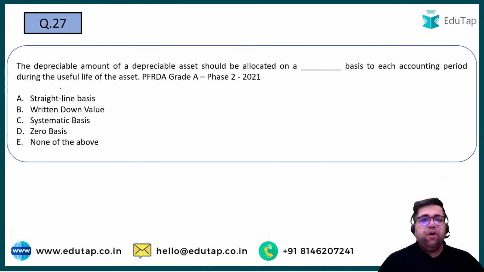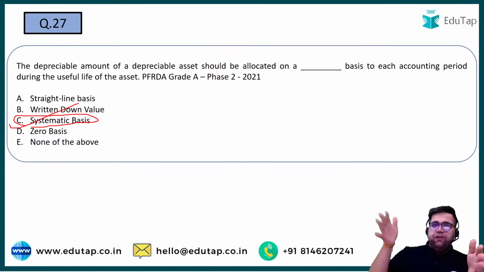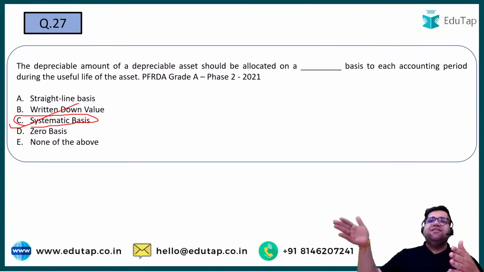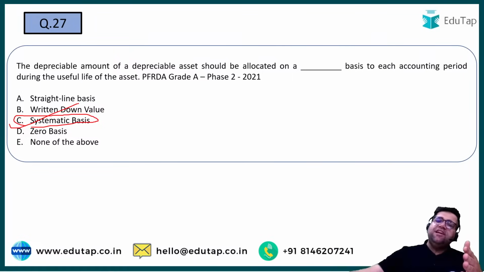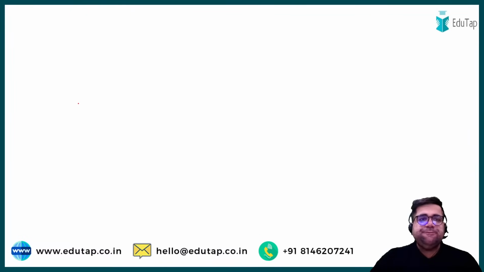Question number 27. Now PFRDA Grade A Phase 2, 2021. This is the level of paper they are asking you. A depreciable amount of the depreciable asset should be allocated on dash basis on an accounting period during the useful life of an asset. It can be straight line or written down value, but the correct answer over here will be systematic basis. Why systematic? Because it has to be organized. For example, if I'm choosing straight line, then I have to choose it for n number of years. So it has to be systematic. ऐसा नहीं कि आपने एक year ऐसा किया और next year आपने फिर change कर दिया. Cool. So the correct answer will be option number C.